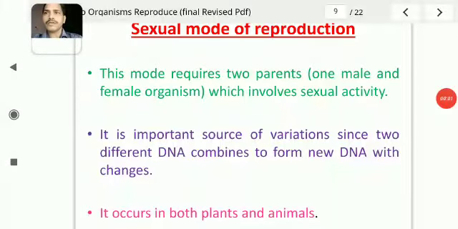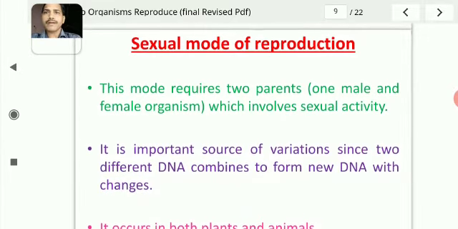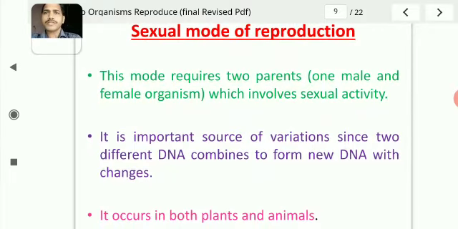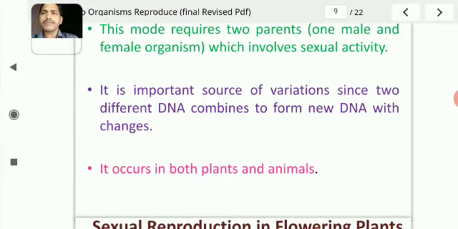Hello students, today we will be learning about sexual mode of reproduction. This mode requires two parents, one male and one female organism, which involves sexual activity. It is a very important source of variation since two different DNA combine to form new DNA with changes. It occurs in both plants and animals.